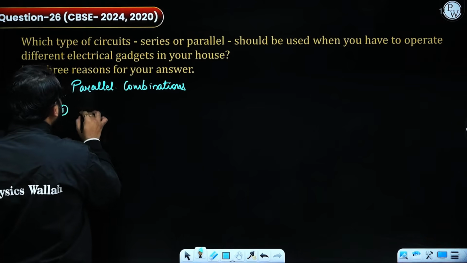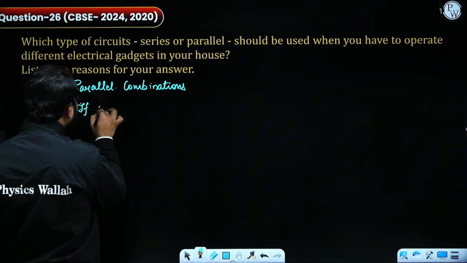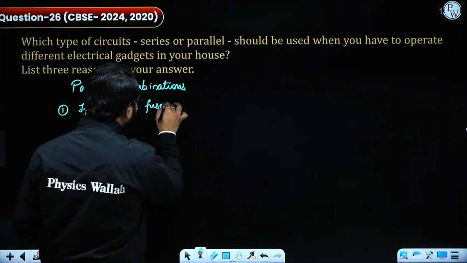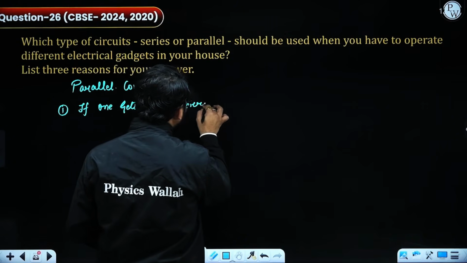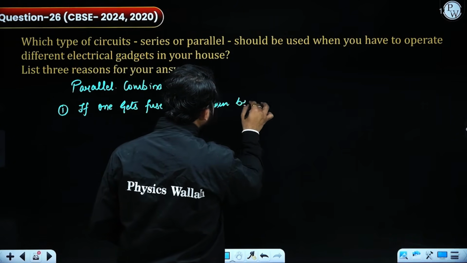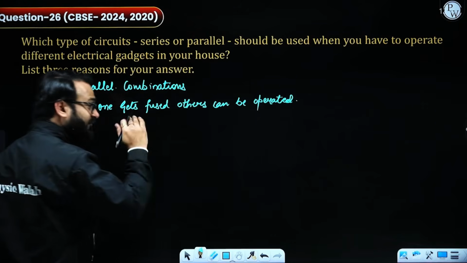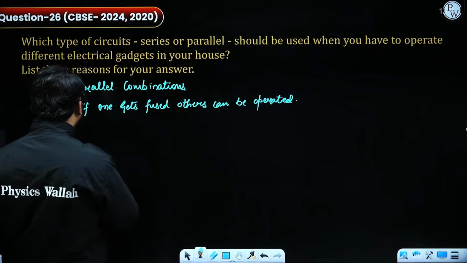First of all, if one gets fused, others can be operated. In series, if one gets fused, the circuit will be fused completely.